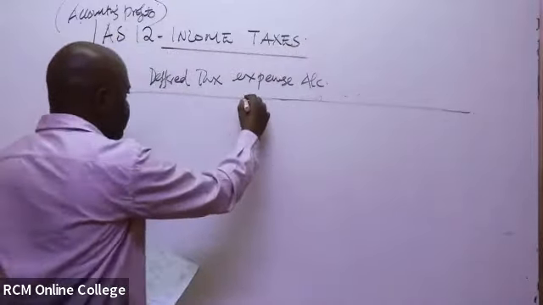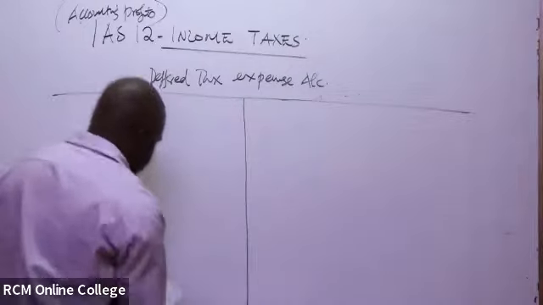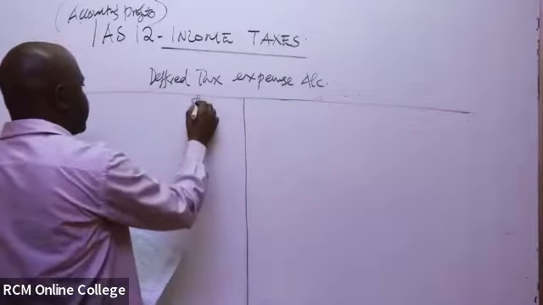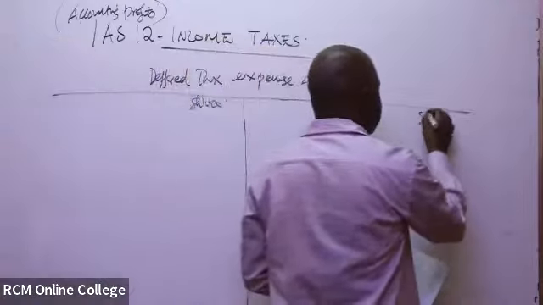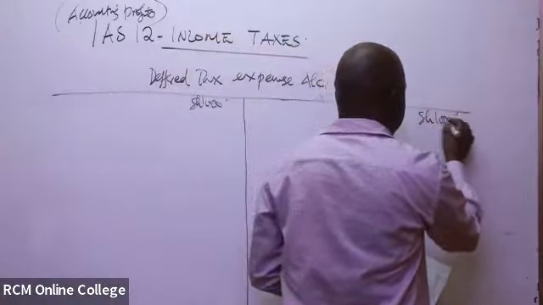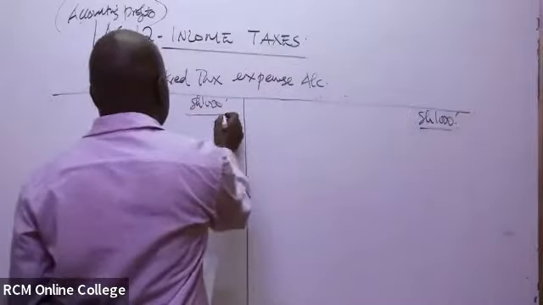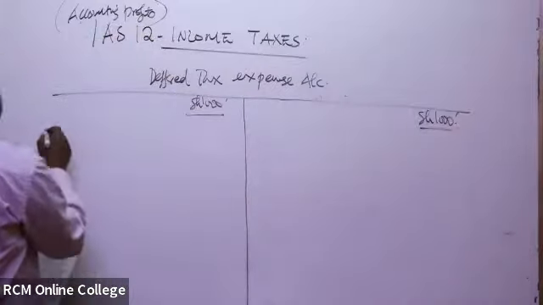So if we open it, remember, our shillings are actually in thousands. So we start with the first year, which is actually 2009.